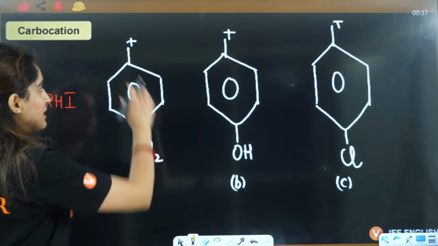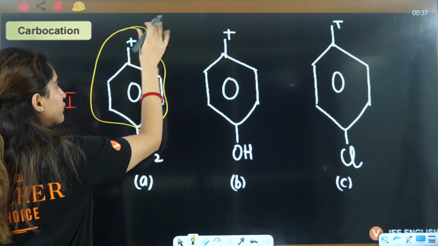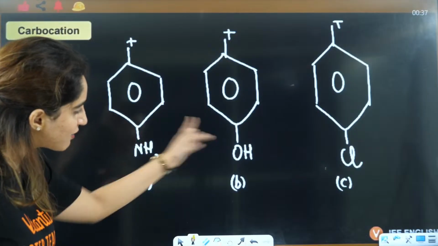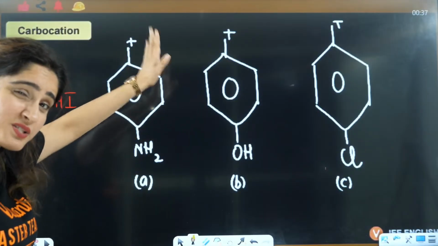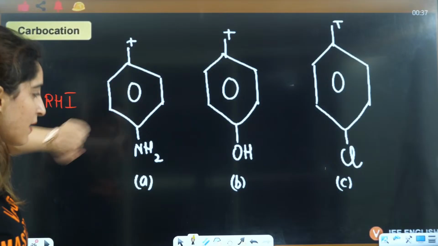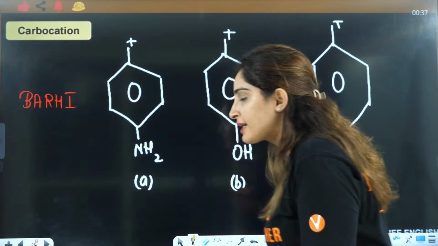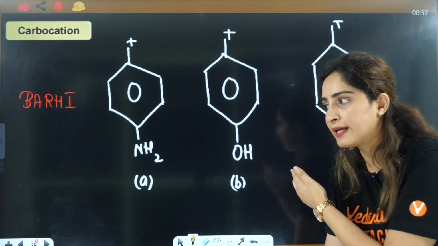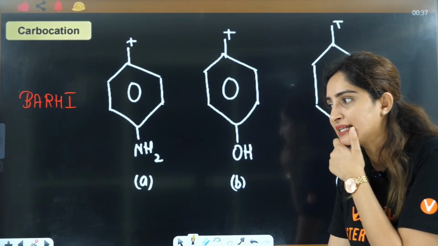Wait a minute. Whenever you see this kind of thing, write the resonating structures. Just by one glance, can you see back bonding here? Tell me everybody. Let's see. Can you see back bonding?